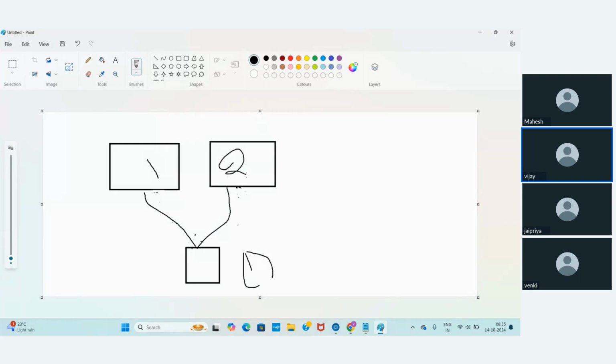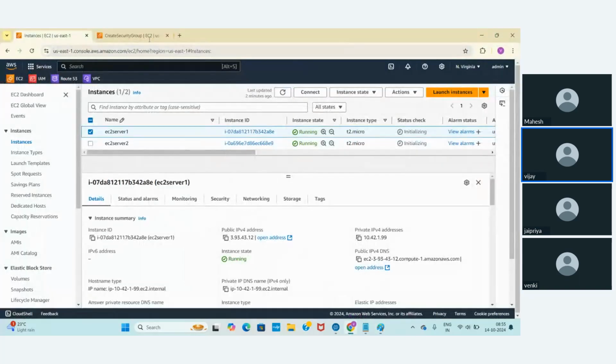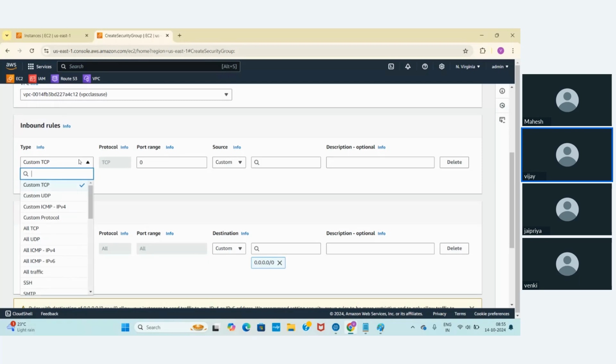So we need to provide security to the EFS so that apart from this first server and second server, no other server can utilize the EFS. How are we going to maintain the security? Using a security group, right? So in the security group, I am going to add NFS.